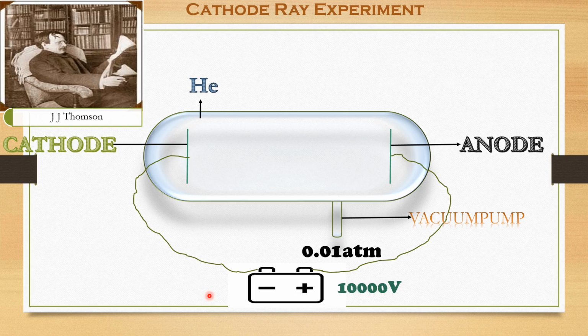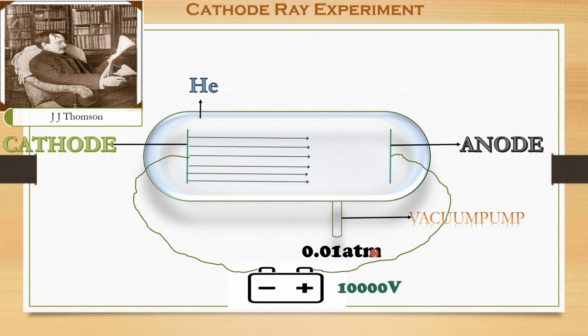As William Crookes did, at this condition, meaning high voltage and low pressure, he observed some rays emerging from the cathode and moving towards the anode.